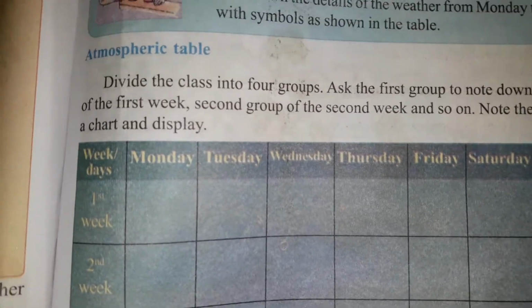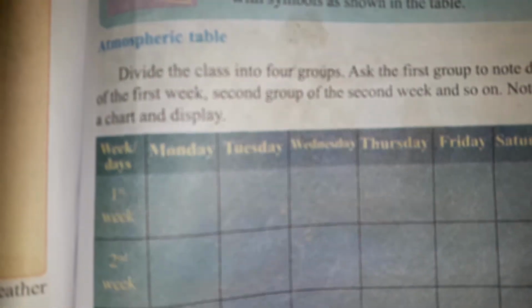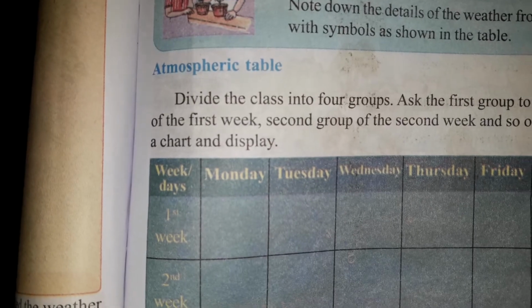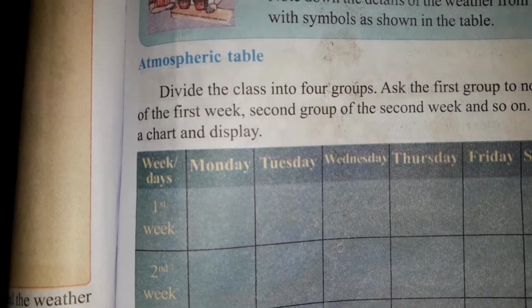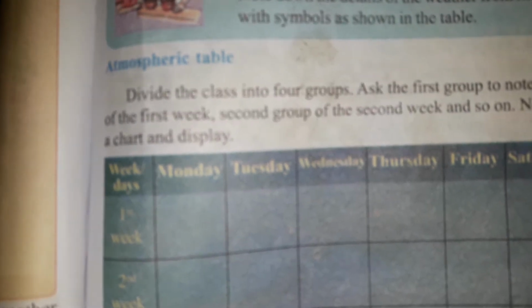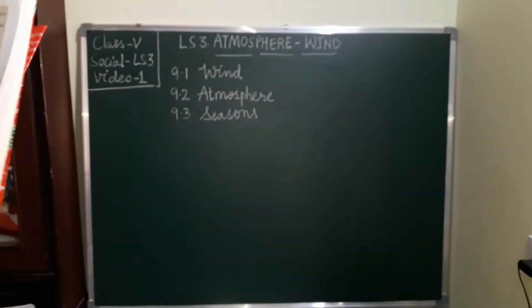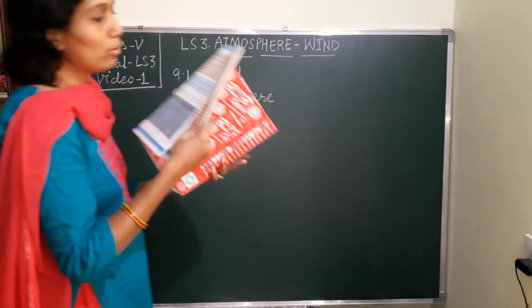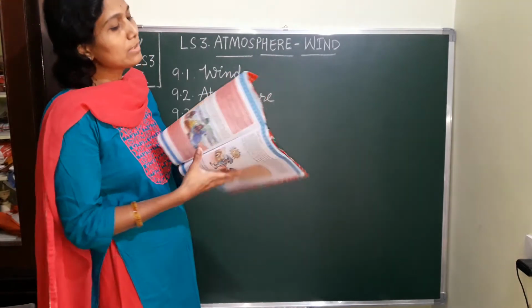You have to prepare the table, and you have to mention it with the symbols which are given. Atmospheric table. Divide the class into groups. Ask the first group to note down the details of the first week, the second group for the second week, the third week, like that. You have to make your class members into groups and you have to prepare a weekly report.